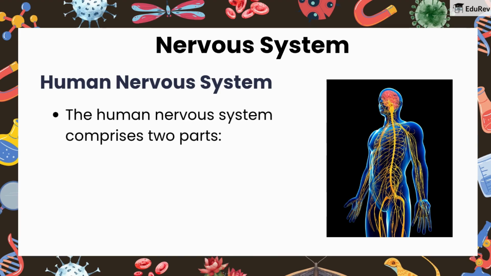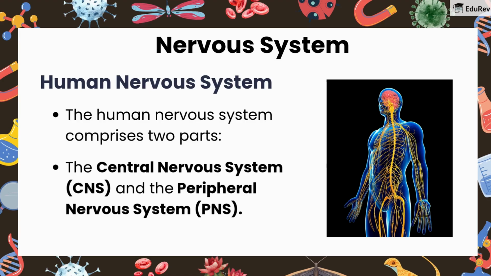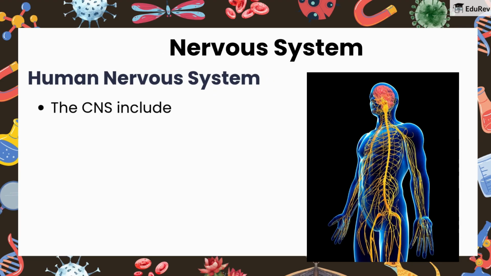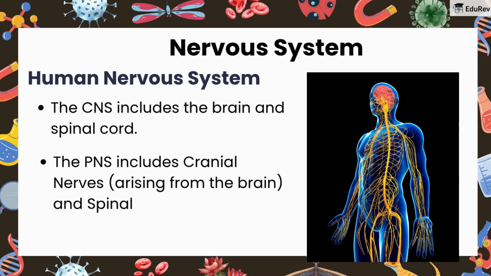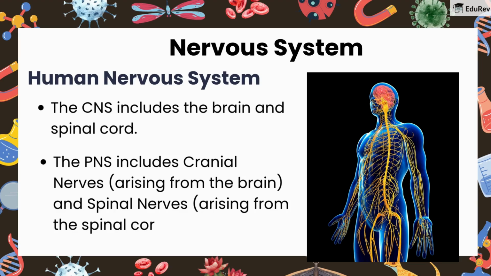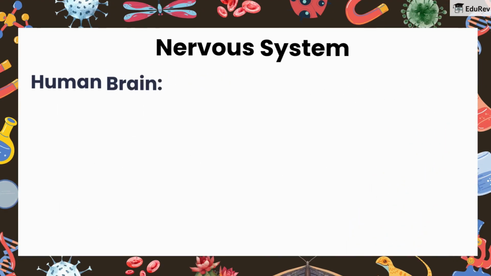The human nervous system comprises two parts: the central nervous system, CNS, and the peripheral nervous system, PNS. The CNS includes the brain and spinal cord. The PNS includes cranial nerves arising from the brain and spinal nerves arising from the spinal cord.